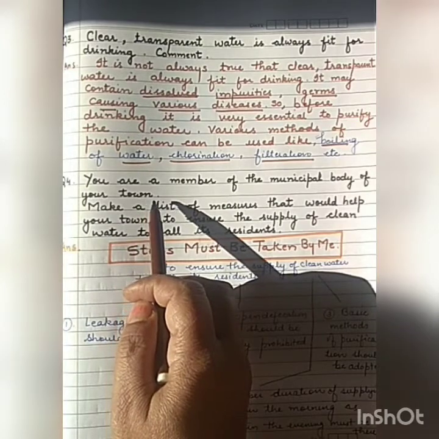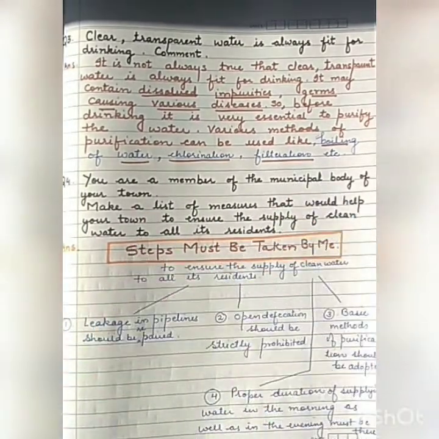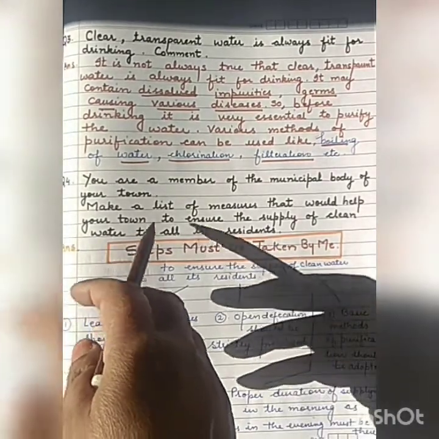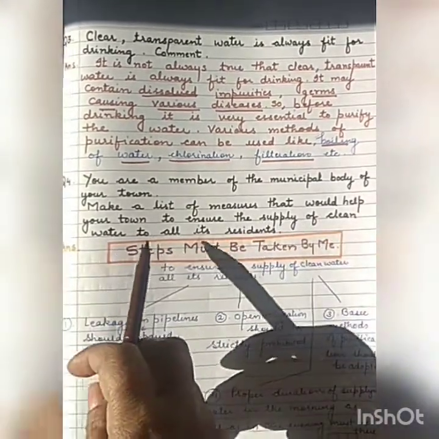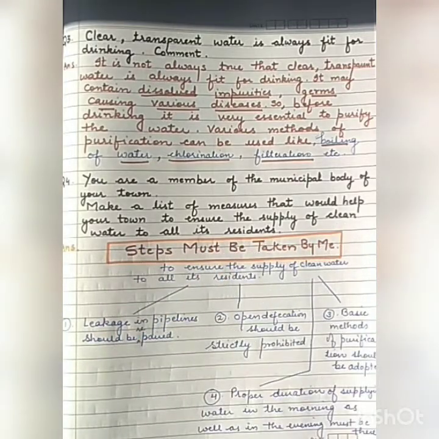For example, you are living in Chandigarh. You are a member of the MC, Municipal Corporation. Now, make a list of measures that would help your town to ensure the supply of clean water to all its residents. So, which type of points do you include in your list in order to ensure the supply of clean water to all its residents?